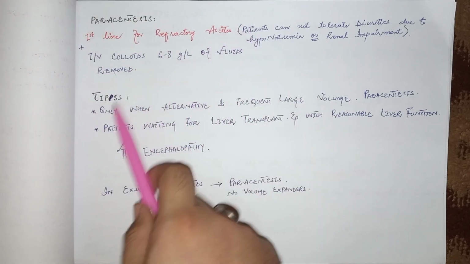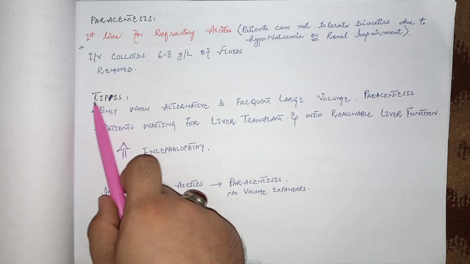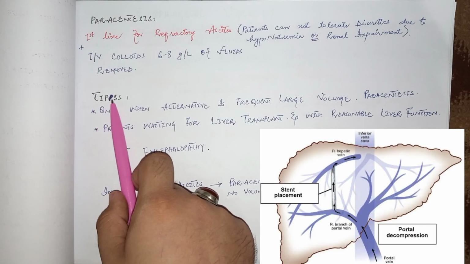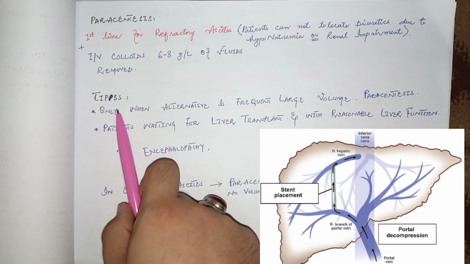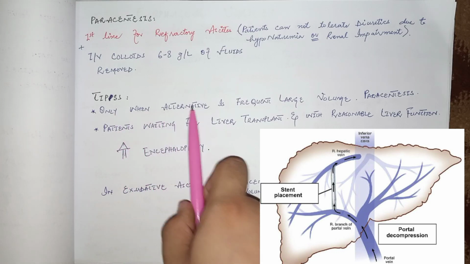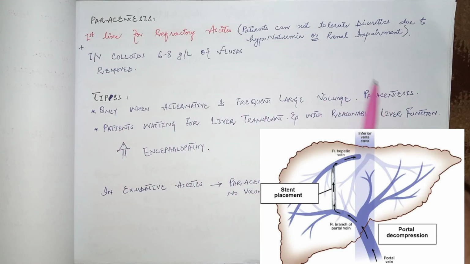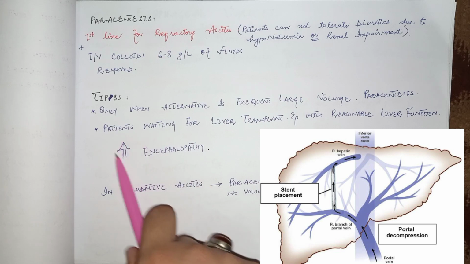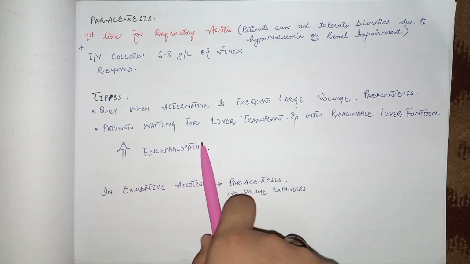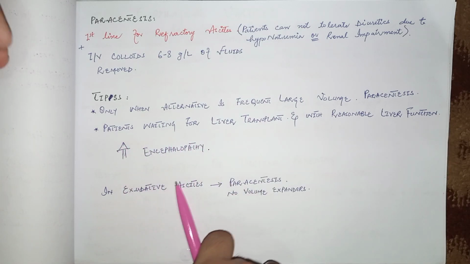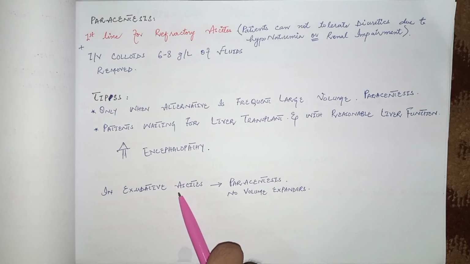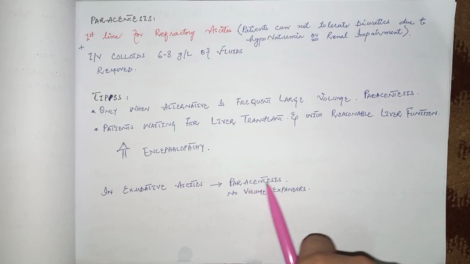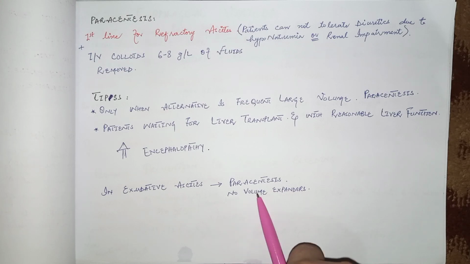Now come to another procedure, that is TIPS, transjugular intrahepatic portosystemic stent shunt. It is only used when the alternative is frequent large volume paracentesis, or the patient is waiting for a liver transplant and has reasonable liver function, but the side effect is hepatic encephalopathy. This is very dangerous. Now come to exudative ascites, due to pregnancy or infection or tuberculosis or any other cause. Paracentesis should be done, and volume expanders like colloid are not needed in these cases.